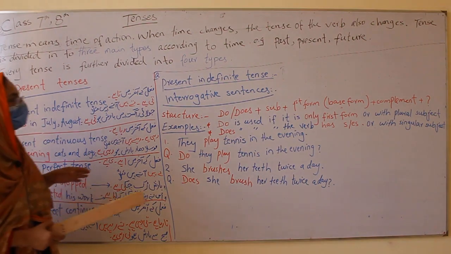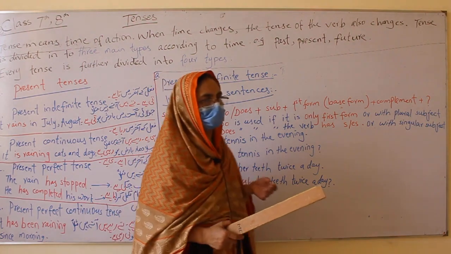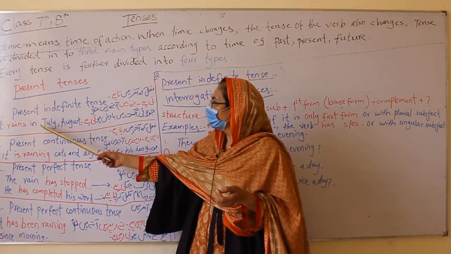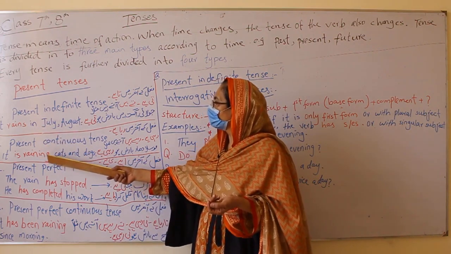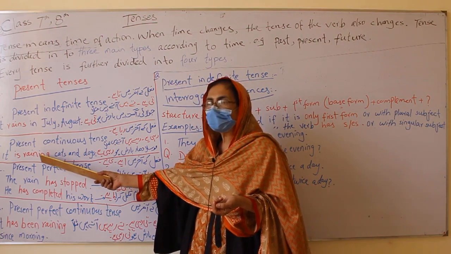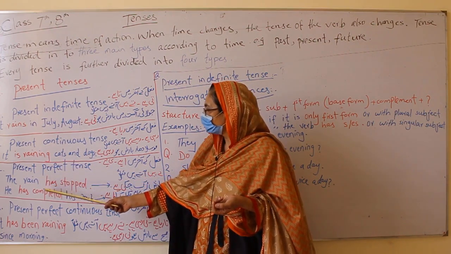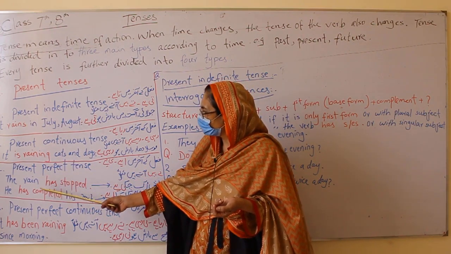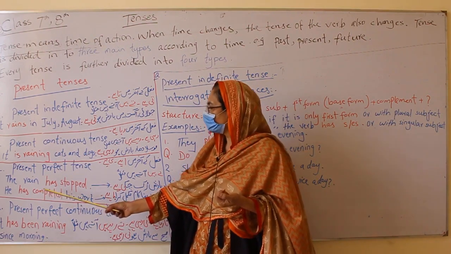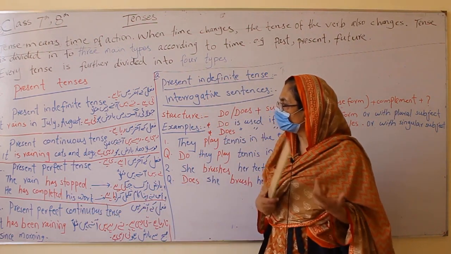And when you come to future, the auxiliary is will. It will rain. It will rain in the evening. It will be raining at 5 p.m. and the rain will have stopped at 8 o'clock. बारिश रुक चुकी होगी.